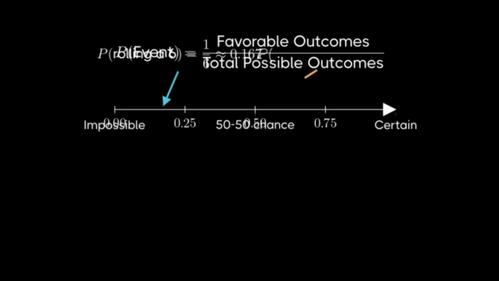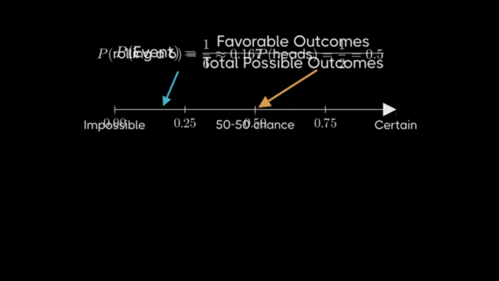Now let's look at flipping a fair coin. There are 2 possible outcomes, heads or tails. If we're interested in getting heads, that's one favorable outcome out of 2 total possibilities. The probability equals 1 divided by 2, which is exactly 0.5 or 50%. This is why we call it a 50-50 chance. Each outcome is equally likely.